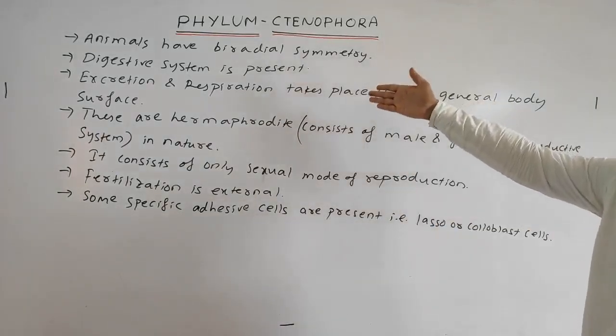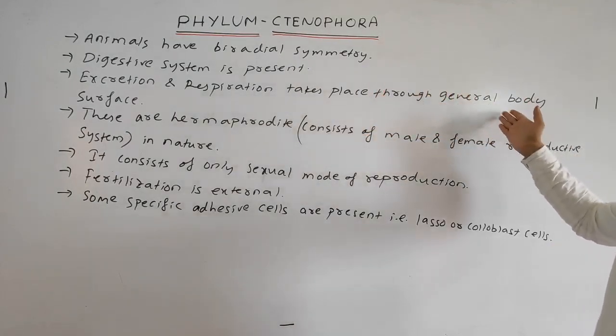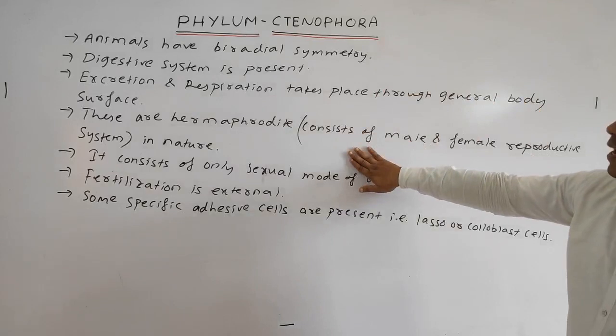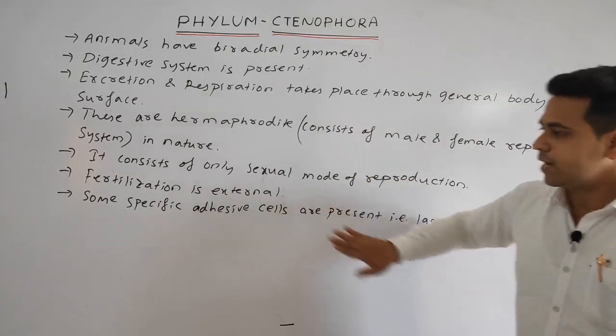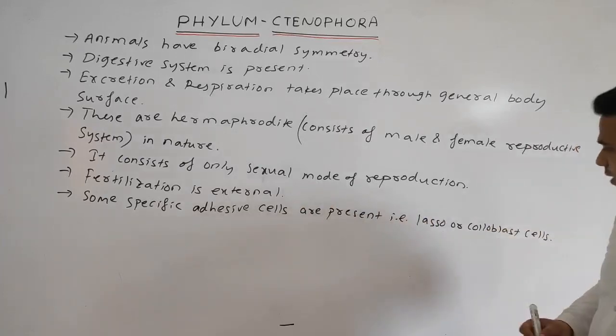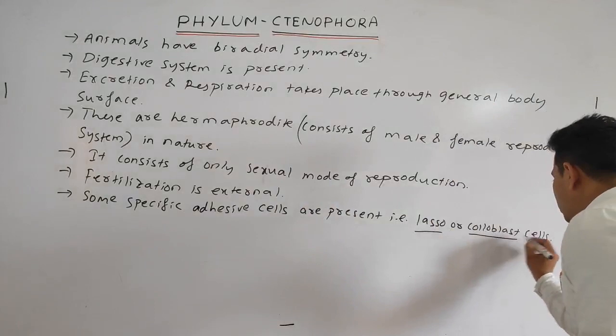Okay, students, so as of now we discussed important points: the animals have biradial symmetry, the digestive system is present, excretion and respiration take place through the general body surface, they are generally hermaphrodite, they have only the sexual mode of reproduction, fertilization is generally external, and some specific adhesive cells are present, called lasso or colloblast cells.